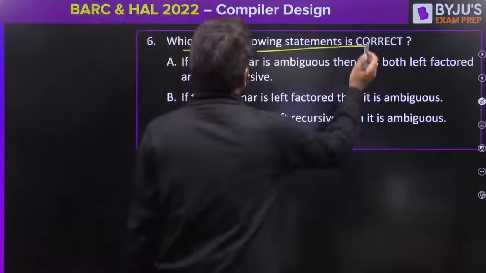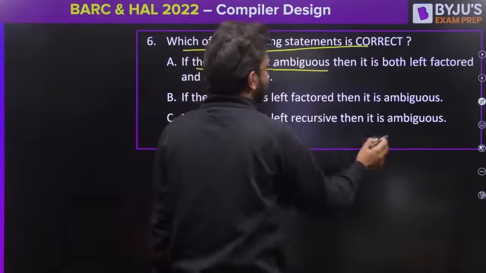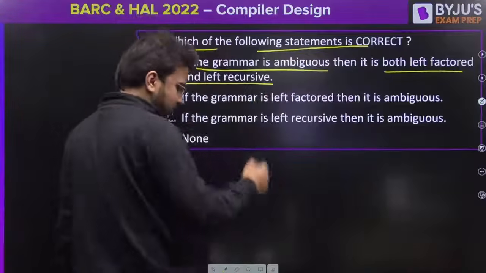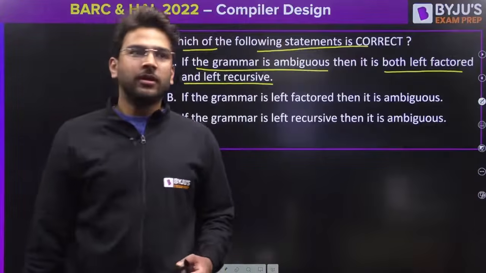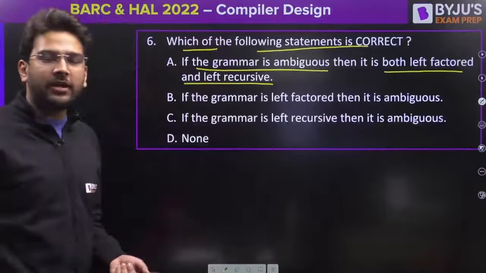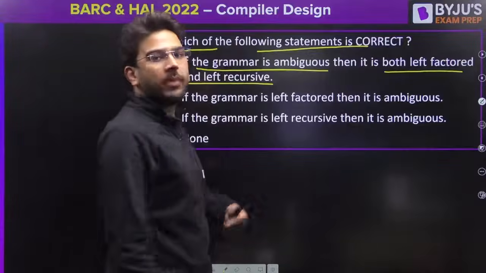Which of the following statements is correct here? Option A: if the grammar is ambiguous, then it is both left factored and left recursive. Is it true or false? If the grammar is ambiguous, does that mean definitely that grammar will be left factored or left recursive? No, it may or may not be.